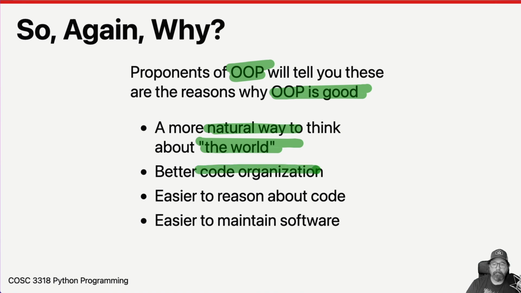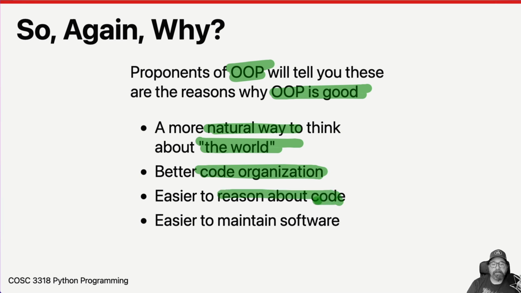Some people say that it's better code organization. You can actually go find places. Like if I want to look at a car class, I'll know where it is because all I've got to do is look at class Car. So being able to figure out where the data and where the functions are and how they interact with one another, you go to basically one place.